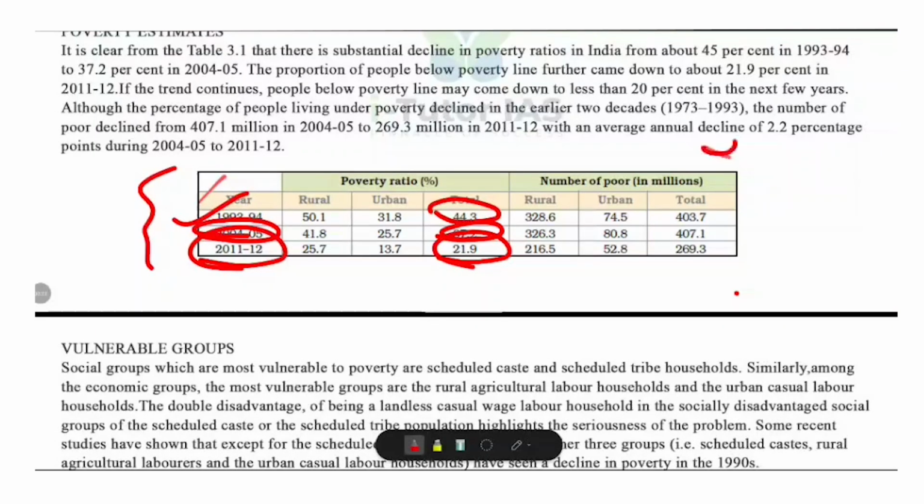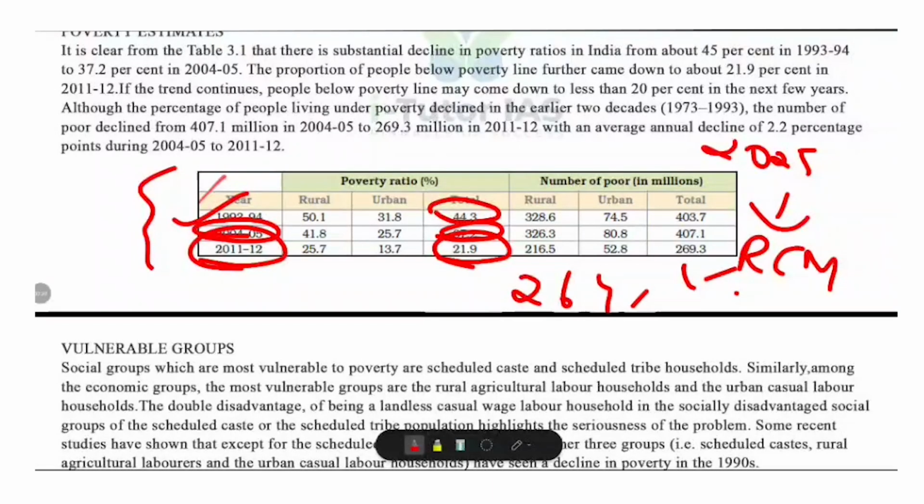A 2025 study using the Rangarajan Committee methodology, applied to the 2023 Household Consumption Expenditure Survey, estimated that 26.4% of India's population is still below the poverty line. In contrast, some government statements and reports claim poverty is now below 5%. Why is there a difference between the Rangarajan Committee and the government reports? Because the Rangarajan method uses a more inclusive consumption basket. Older methods may ignore or underweight non-food costs.